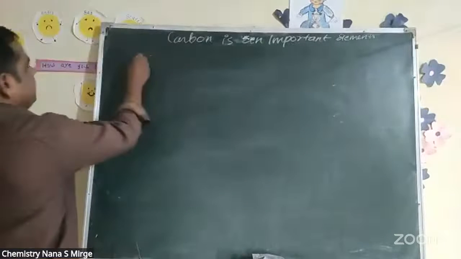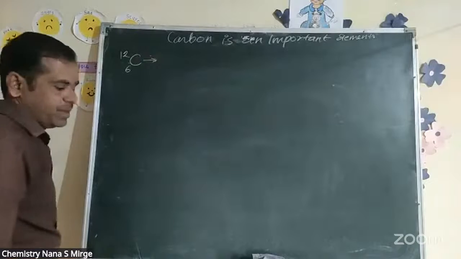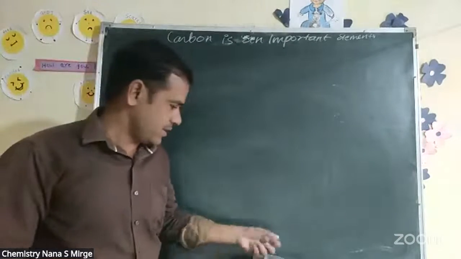Look, carbon: atomic number 6, atomic mass number 12. Carbon and its compounds. Carbon is a very important element for our studying.